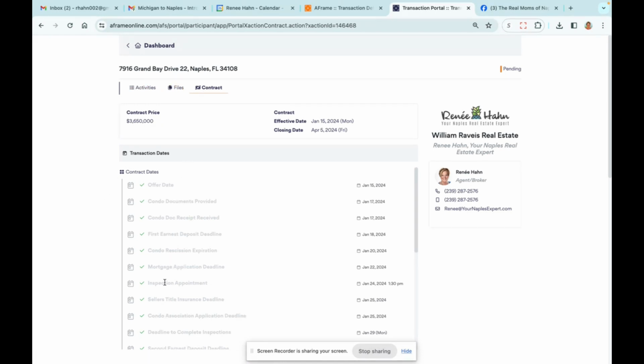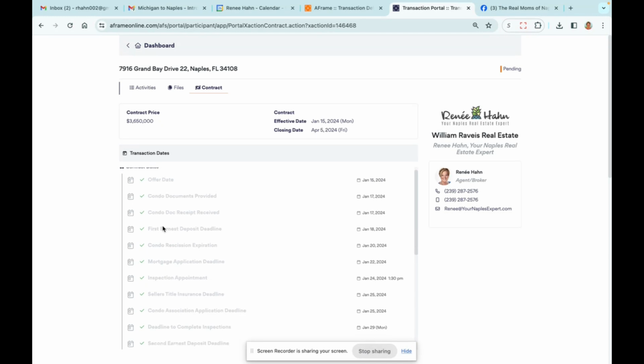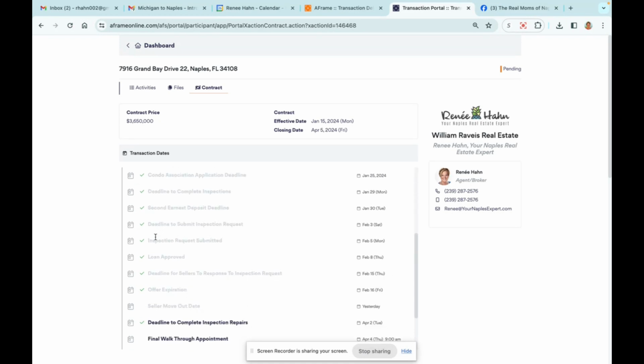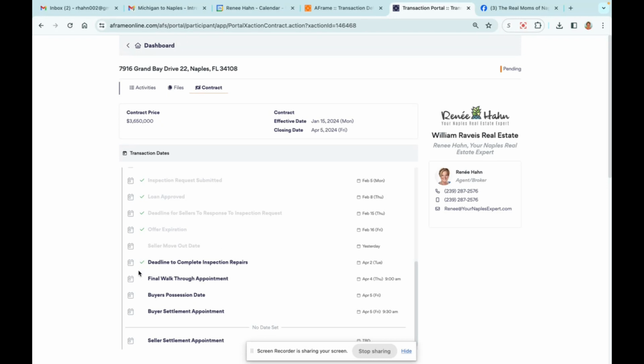But again, starting with the default view, it'll first at the top have your transaction dates. These are dates that are set up as deadlines in the system. If it's grayed out, it means the date has already passed. If it has a check mark next to it, it means that not only has the date passed, but the activity has been completed. As we scroll down, you'll see an example here where this is not grayed out.